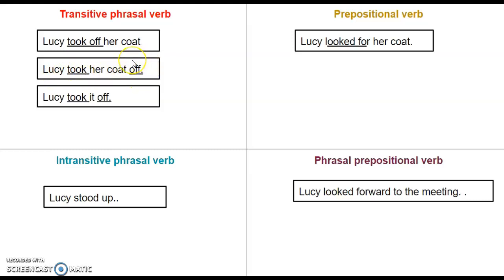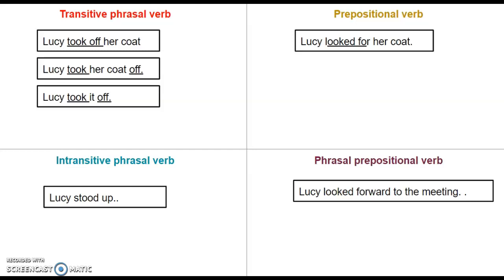A preposition is a word that is in a position before another element. It is heading another element. It is heading a prepositional phrase. This is not the case, because you can say Lucy took off her coat, or Lucy took her coat off.